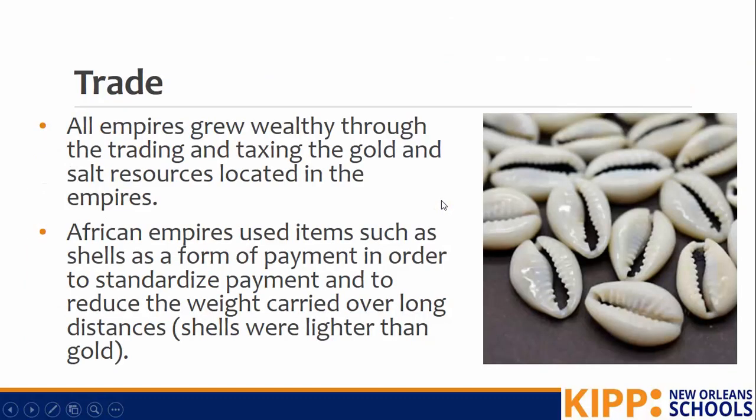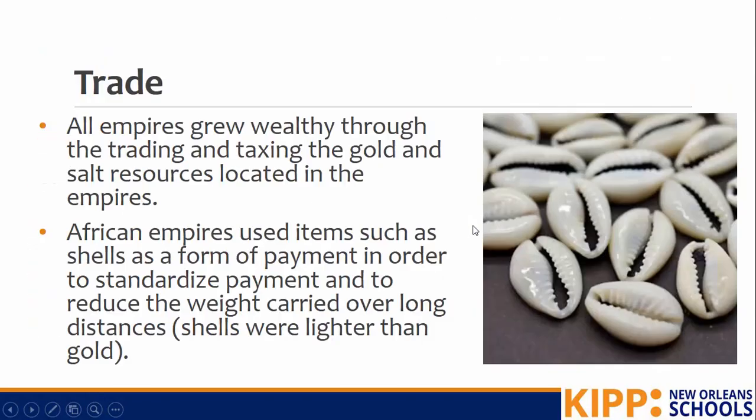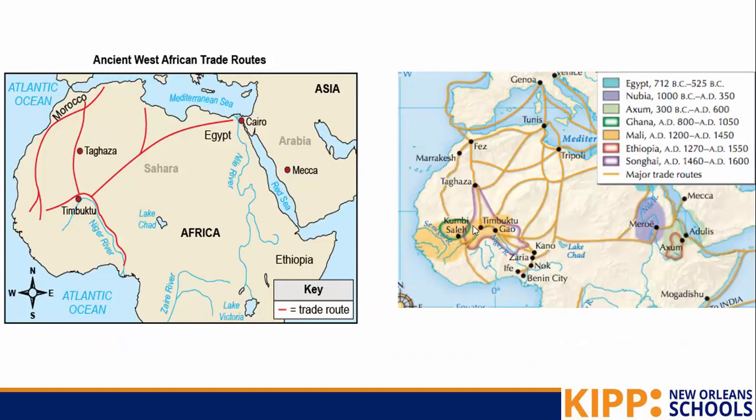So we have to ask ourselves, how was Mansa Musa able to have so much money that he could spend enough to depress the value of gold? All three of these empires grew wealthy through trade. They would trade and tax gold and salt resources that were located in the empires. So, a major thing that they did is they had tons and tons of gold mines in these areas.